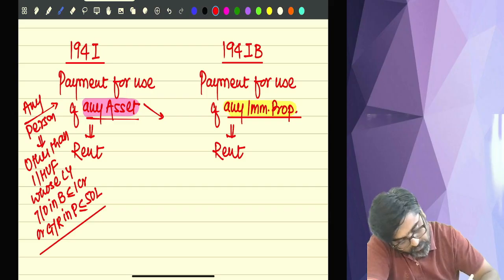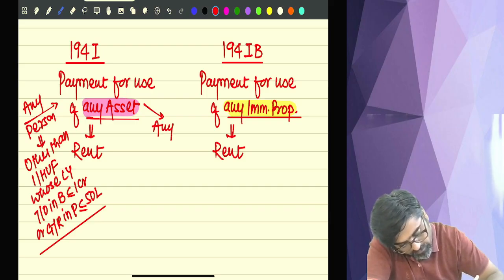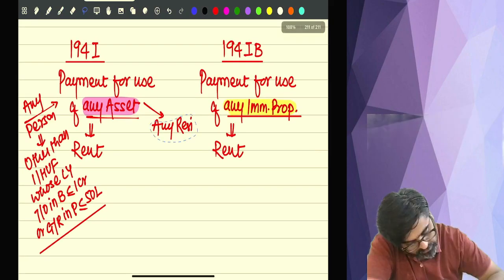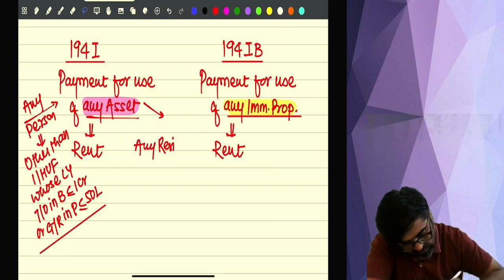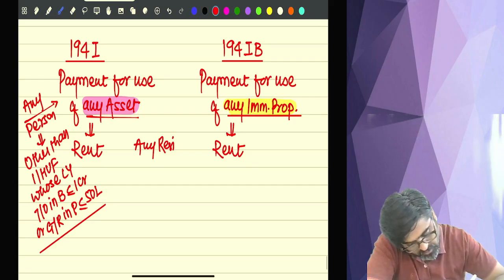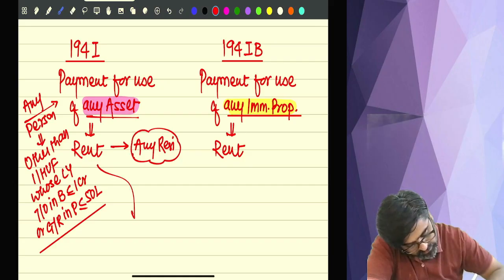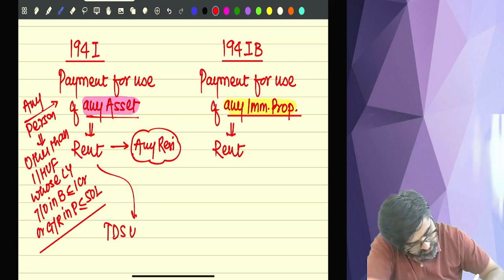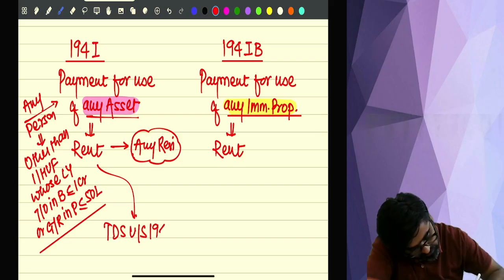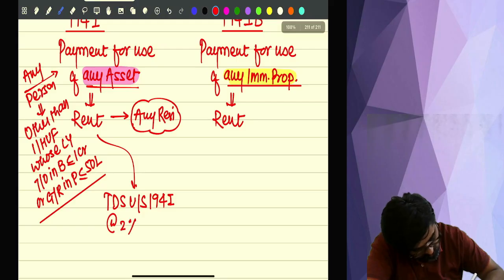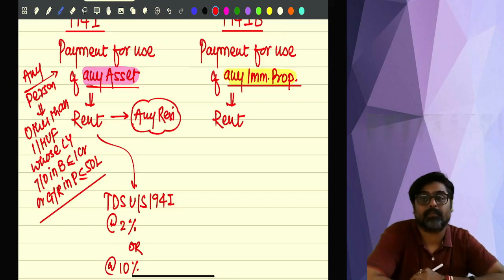Now this rent you are paying to whom? The rent is paid to any resident person. So on this rent, TDS will be deducted under section 194I at the rate of 2%, or it can be at the rate of 10%.